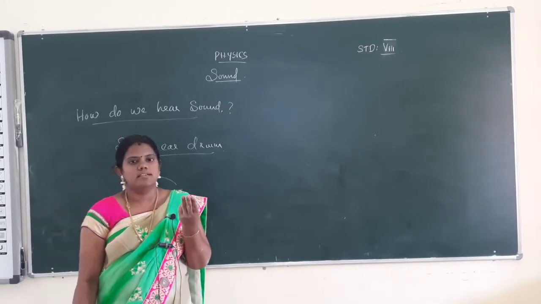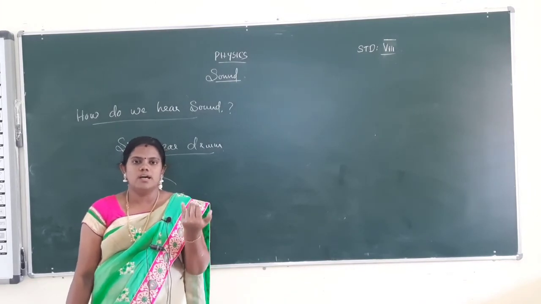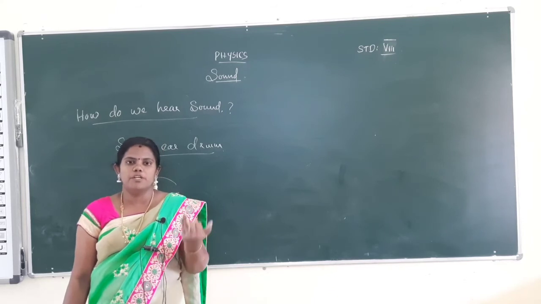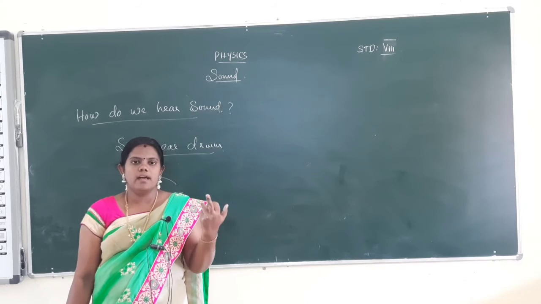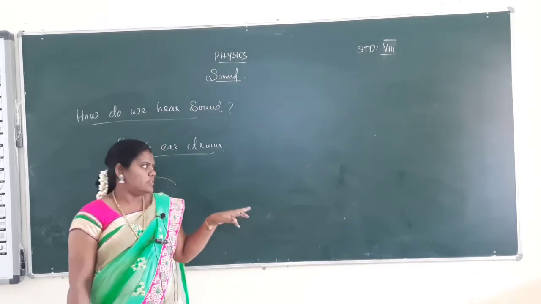There are three parts in our ear: the outer ear, the middle ear, and the inner ear. The outer ear just collects the sound. The middle ear has the eardrum. The eardrum vibrates to amplify the sound. The inner ear has the cochlea, which carries the sound to the brain.